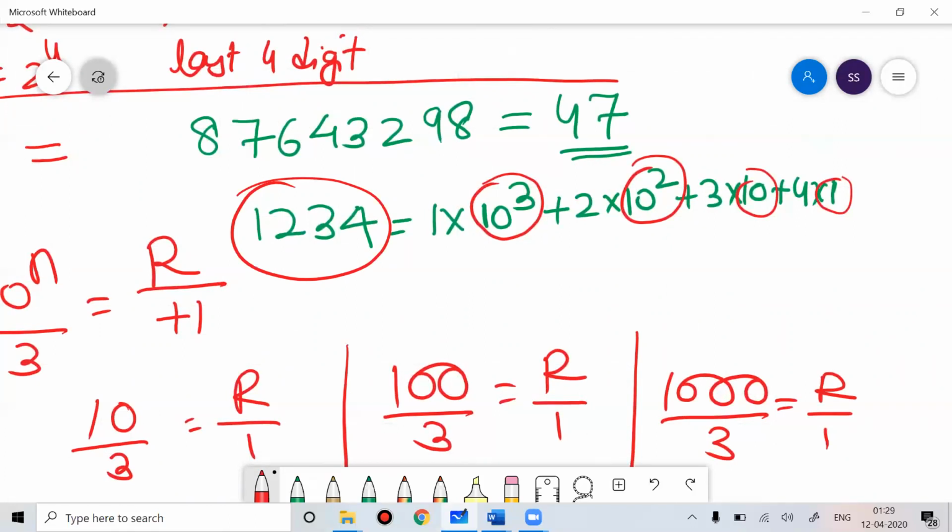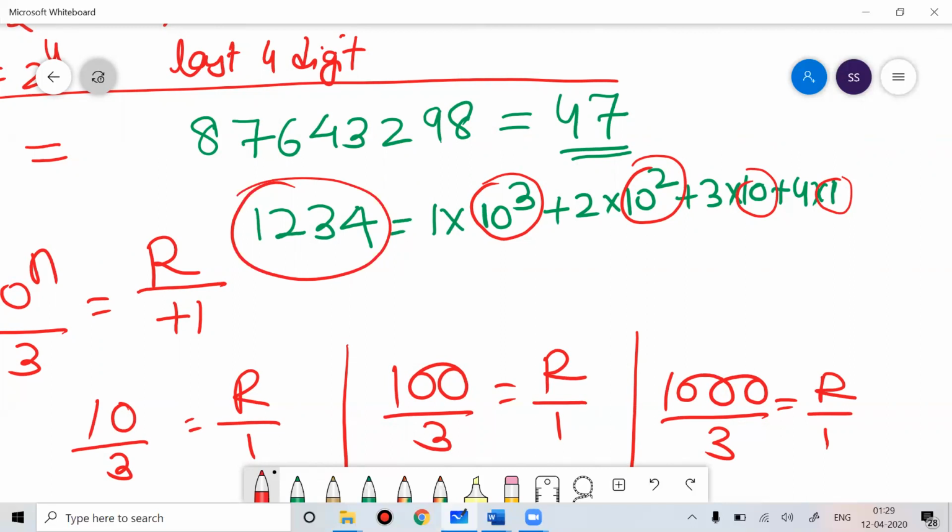The same logic we use for 9. 10 to the power n, if you divide by 9, you will get the remainder 1. So for 9 also, you simply take the sum of the digits. If the sum of the digits is divisible by 9, the number is divisible by 9. The same logic I told you for 3, you can use for 9.